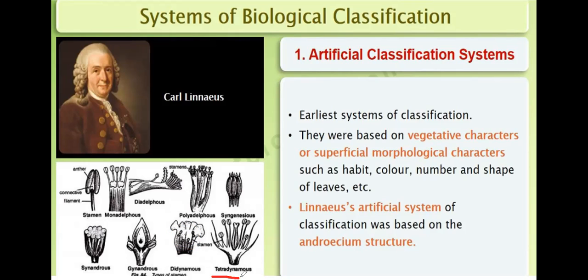Then tetradynamous: four larger and two smaller. So these are the different classifications of plants on the basis of the structure of the Androecium. Who gave the artificial classification system? Carl Linnaeus. The characters considered were vegetative characters, morphological characters, and Androecium structure.